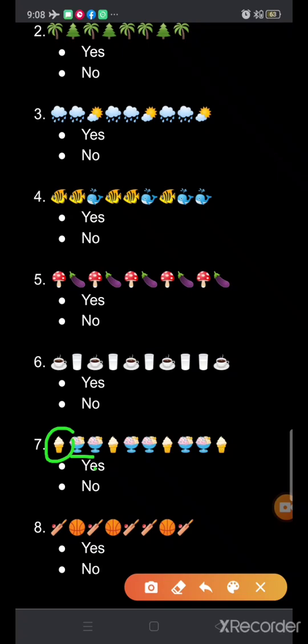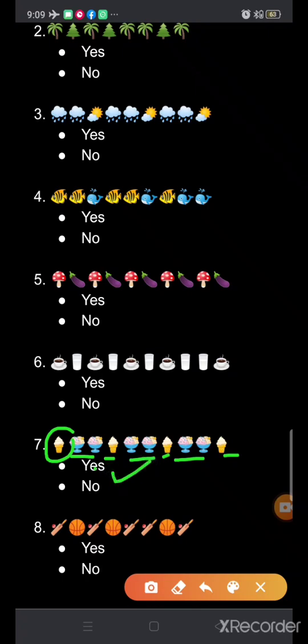Cone ice cream and cup ice creams. Then again one cone and two cups. Again one cone and two cups. And then one cone. So, do these form a pattern? Yes or no? Yes. It is in pattern. So we will tick in front of yes.